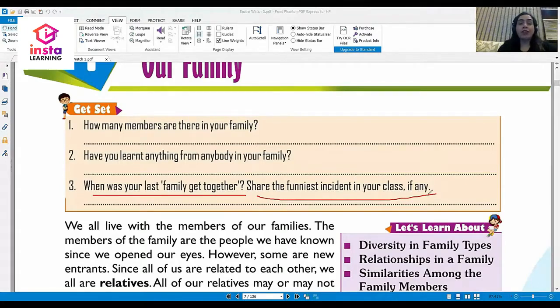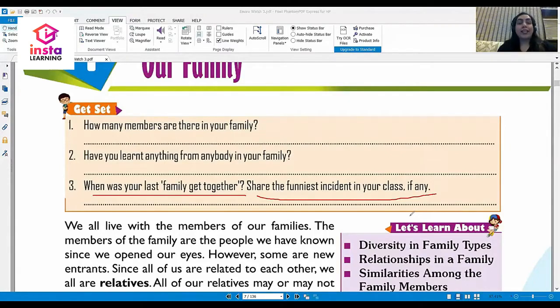Today I will tell you one very funny incident which happened in my family. Okay? And this was when my small brother wanted to quickly go out and play cricket with his friends. So he got up and he started getting ready. Quickly he went for a bath. He wore his shirt, he combed his hair, he put cream on his face, and he said, Mama, I am going out to play. And he ran out to play. My mother called him. Where are you going? At least wear your jeans. He forgot wearing his jeans. Isn't it funny? So, what was the funniest incident of your family?